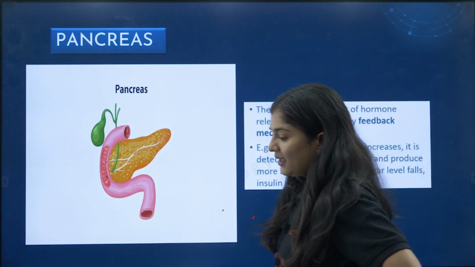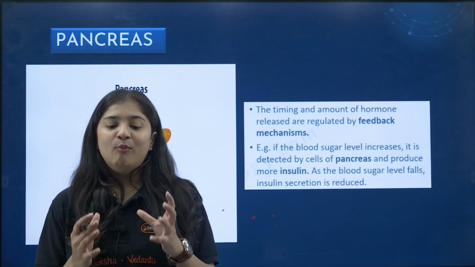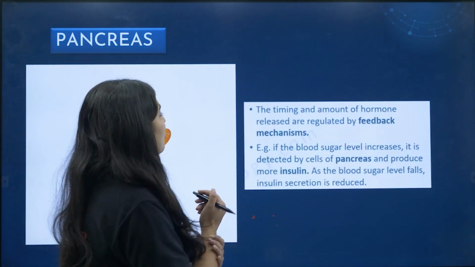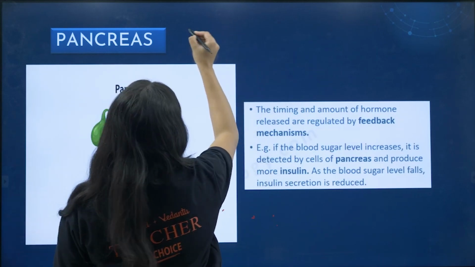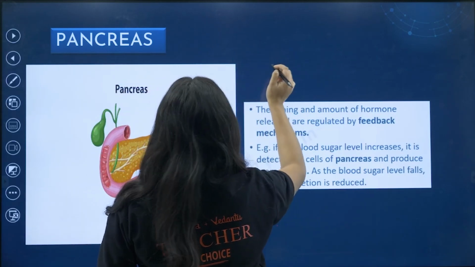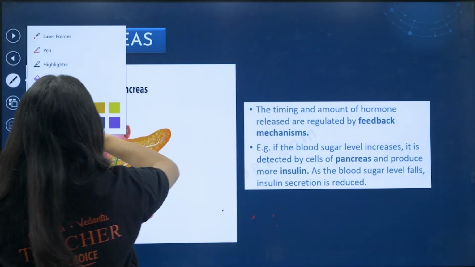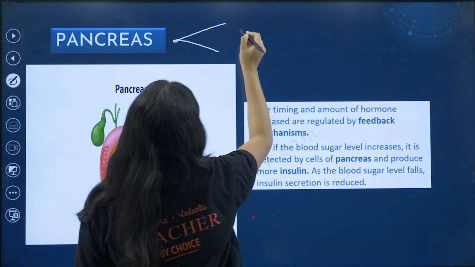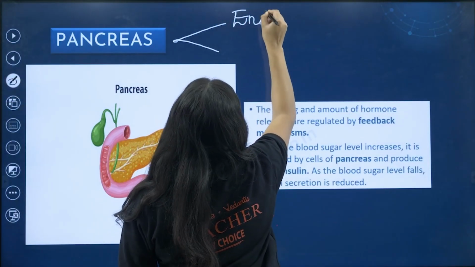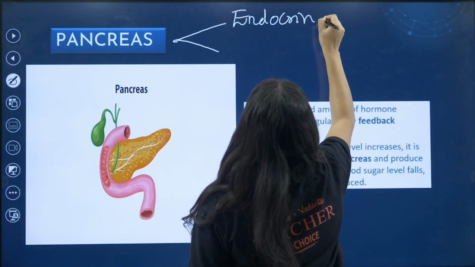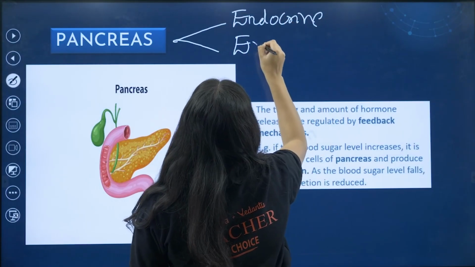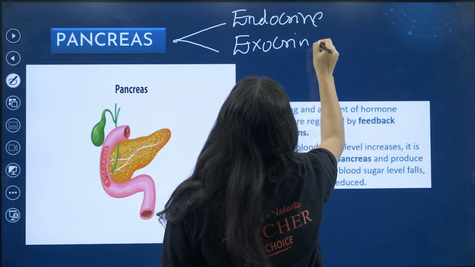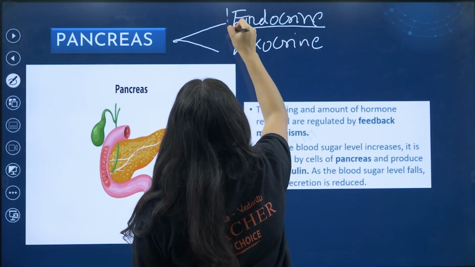In the pancreas, which can act as both endocrine as well as exocrine. What exactly is endocrine? I already explained to you.